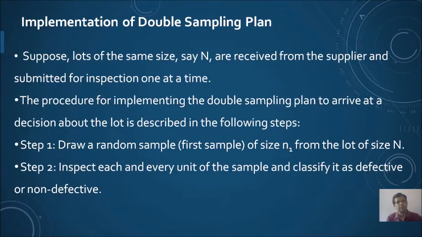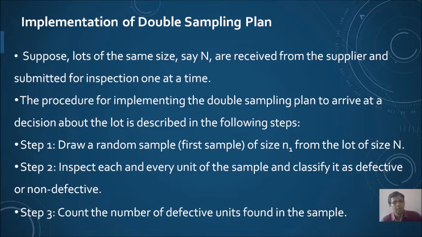We inspect each and every unit of the sample and classify it as defective or non-defective. Then we count the number of defective units found in the sample. Once we count the number of defective units, we compare this number of defective units with the first acceptance number, denoted by C1.